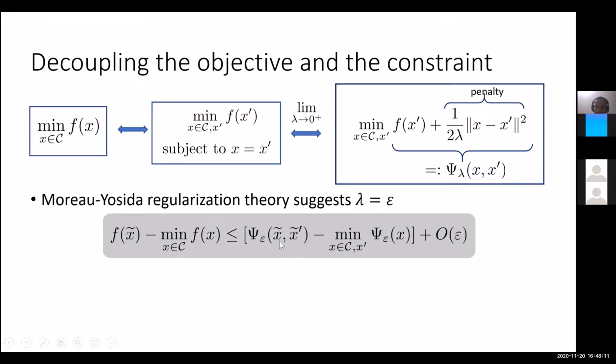If you can somehow find an x twiddle prime, which is an epsilon suboptimal solution for this problem, then the corresponding x twiddle will indeed be an epsilon suboptimal solution for this problem, right?